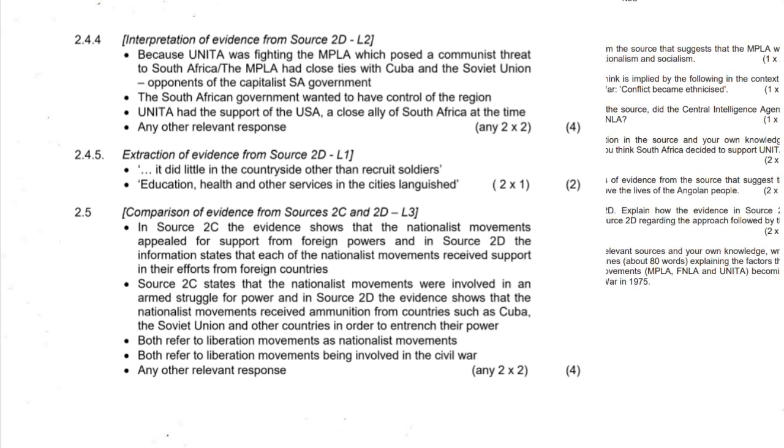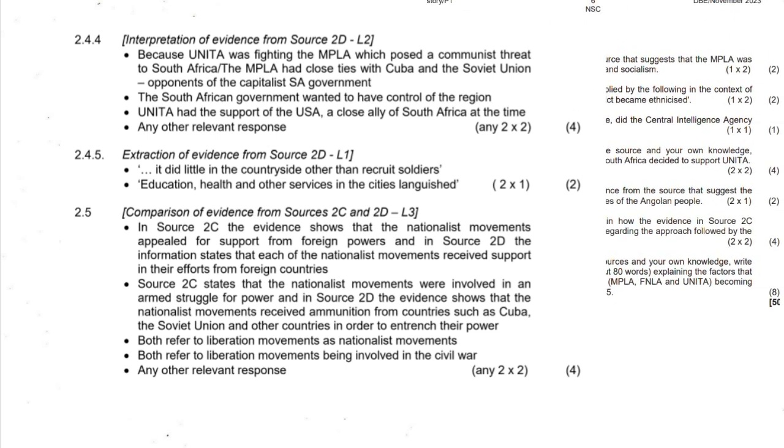Now we are going to 2.6, guys. 2.6 says, using the information in the relevant sources and your own knowledge, write a paragraph of about 8 lines, about 80 words, explaining the factors that led to the three nationalist movements, MPLA, FNLA, and UNITA, becoming involved in the Angolan Civil War in 1975. So these are the things you need to include in your paragraph.